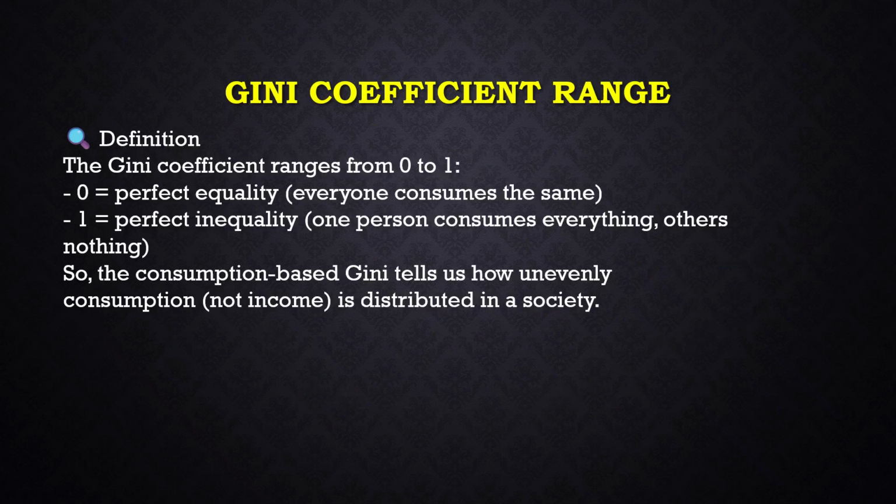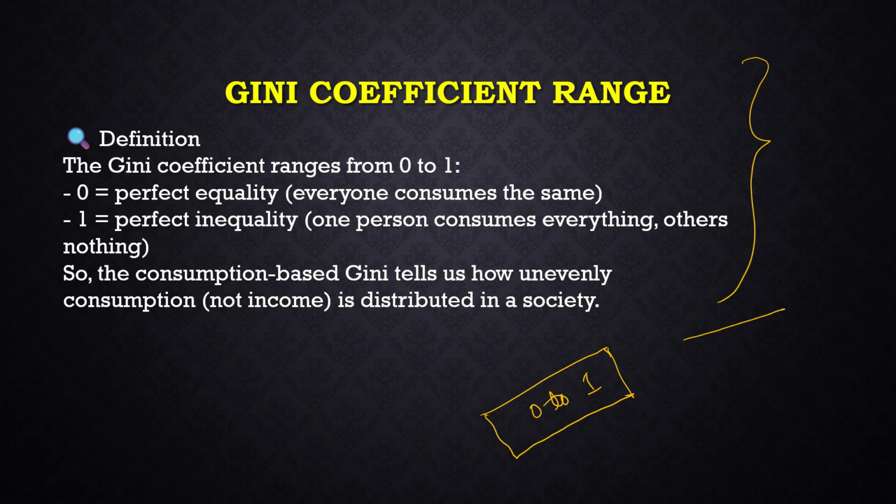Now moving on, what is the Gini coefficient range? There is a Gini coefficient range of 0 to 1. The Gini coefficient range is always calculated between 0 and 1. If 0 is the Gini coefficient of any country or any population or any household, then it means that there is perfect equality.